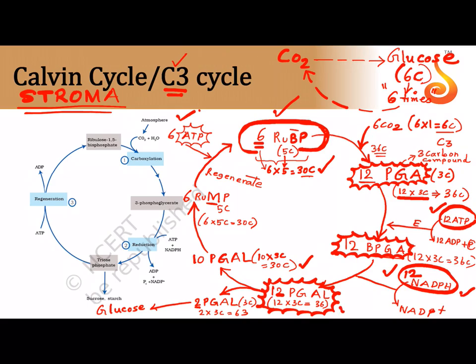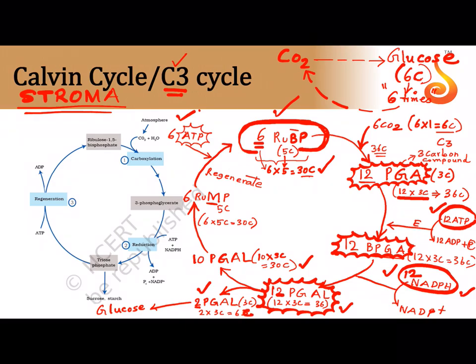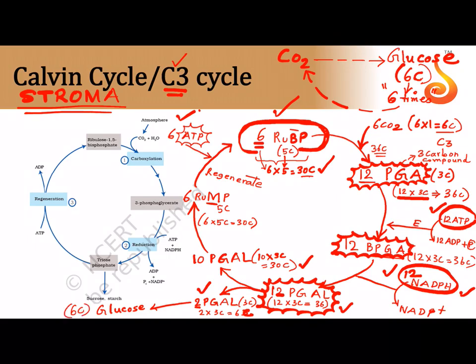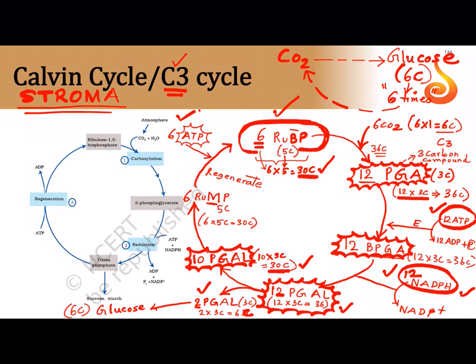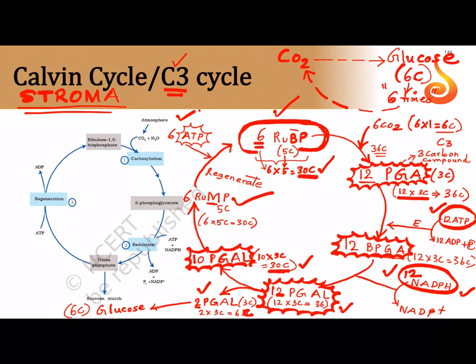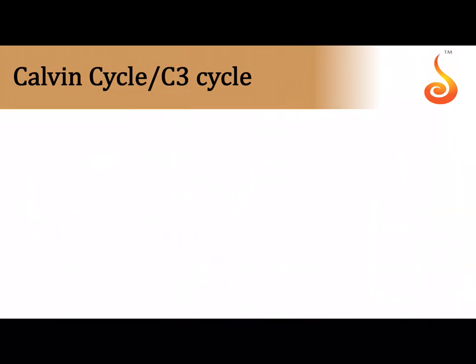Out of 12 PGAL, that is 12 into 3, 36 carbon, we kept aside only 2 PGAL because we have with us 6 carbon. And 6 carbon is enough to make 1 glucose, because 1 glucose is 6 carbon. And how much were we left with? We were left with 10 molecules of PGAL. What did we do to these 10 molecules of PGAL? We saw that 10 3s are 30. We could get back what we started with, but through an intermediate called RuMP, which is regenerated with the help of another ATP, 6 ATP molecules, and we get back 6 molecules of RuBP.